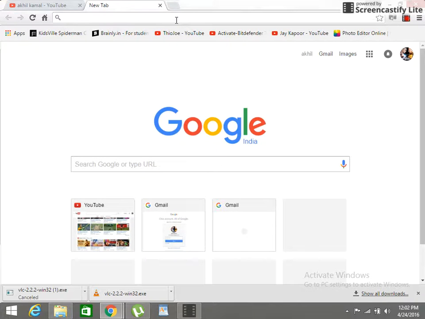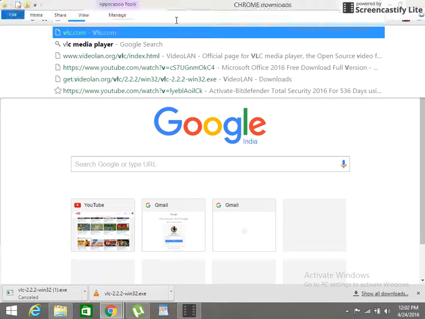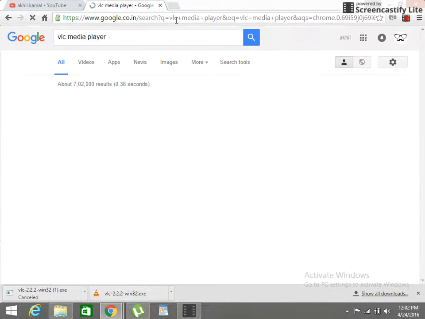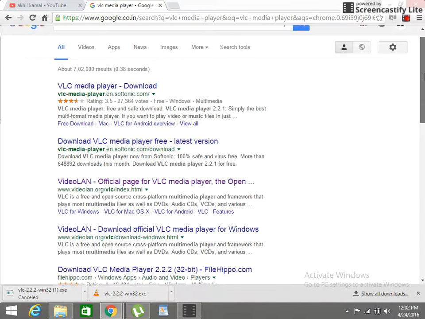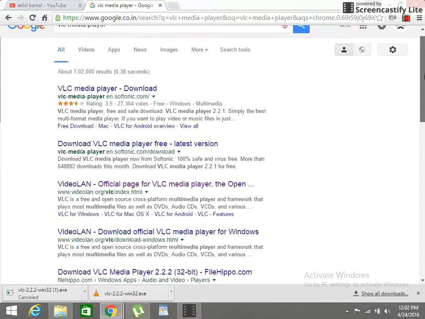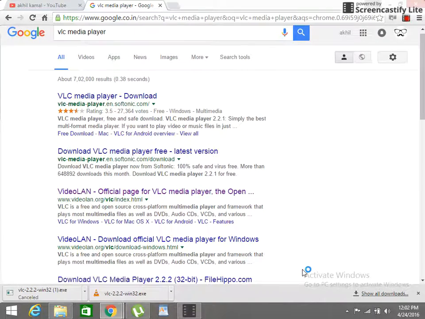First open your browser, any browser, and search for VLC Media Player. As you can see there are plenty of options. I prefer the third link, the VideoLAN official page for VLC Media Player. Open that link